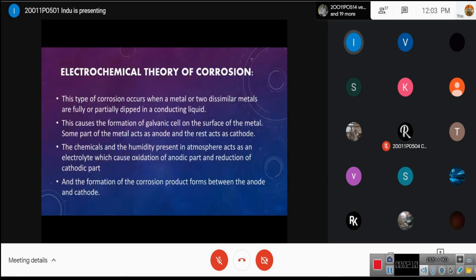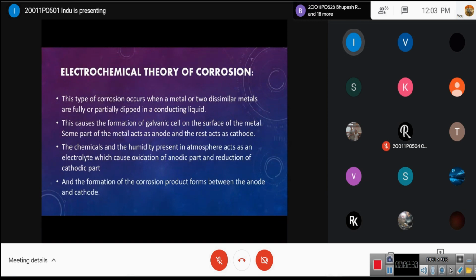So coming to the next one, that is the electrochemical theory of corrosion. This type of corrosion occurs when a metal or two dissimilar metals are fully or partially dipped in an electrolyte or a conducting solution. Due to dipping of this metal partially or fully, a galvanic cell forms on the surface of the metal. So some part of the metal acts as anode and the rest acts as the cathode.